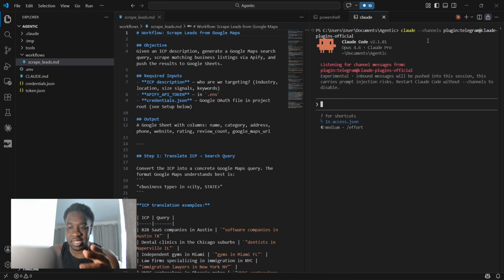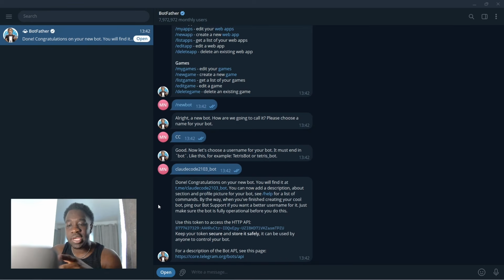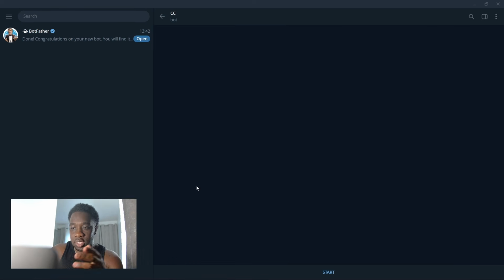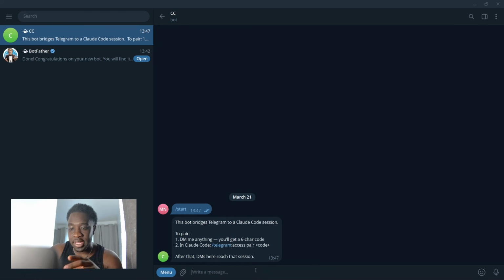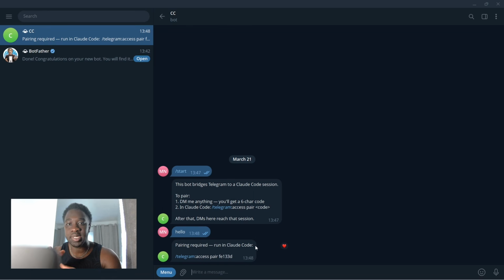So then you're going to go back to Telegram, and then you're going to open that bot that you just created. So obviously you can just click here and it's going to open the chat for you, hit start, and then you're just going to send anything to this Claude Code, because now we're going to pair it to your account, your Telegram account. So we're just going to say anything. We're going to go hello, and then it's going to give us a pairing code to type in back in Claude Code.